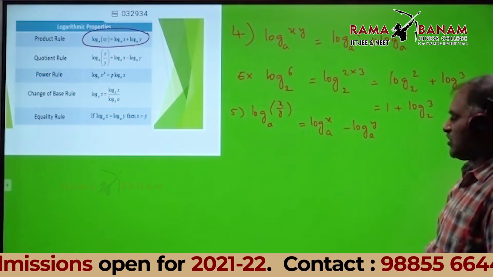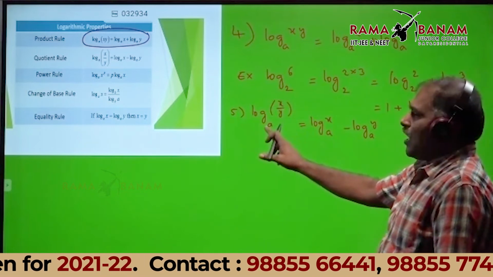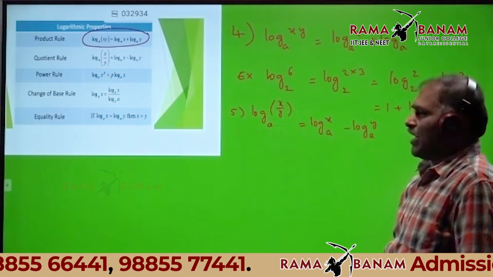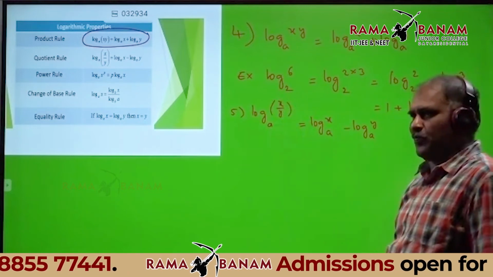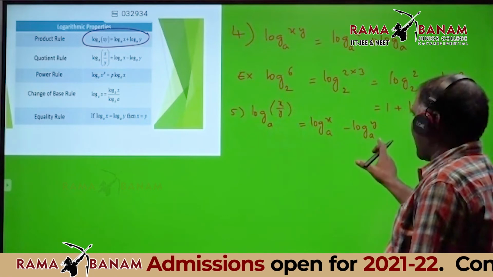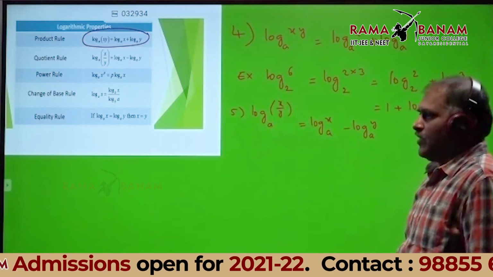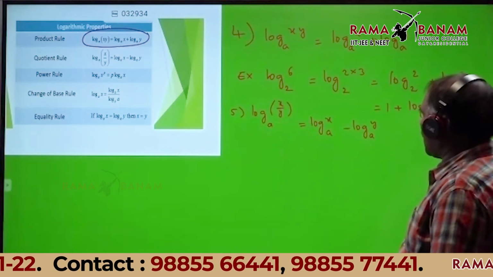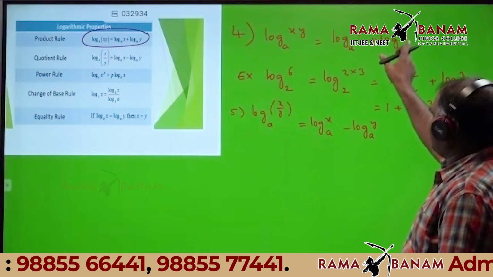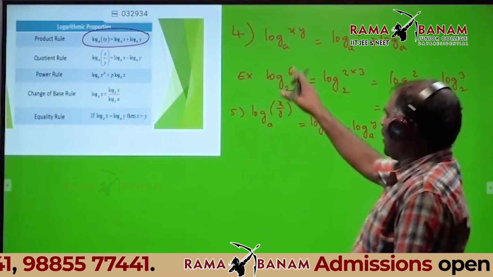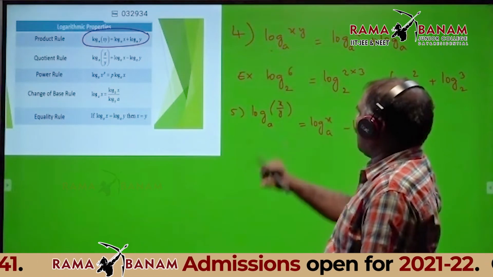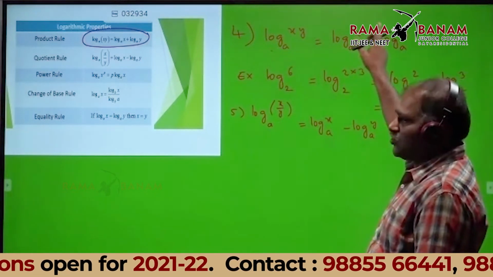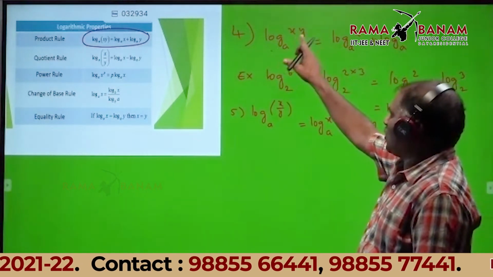By observation, here log of x by y: in between two logarithms, subtraction is there with the same base value. Therefore it can be written as logarithm of x by y base a. Suppose between two logarithms addition is there. It can be written as log of the product of the two real numbers, log xy.